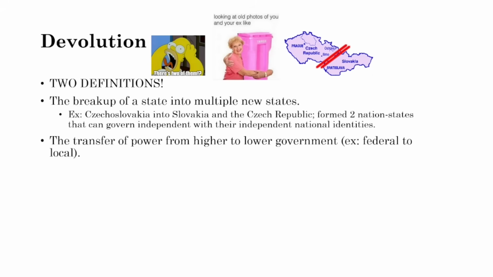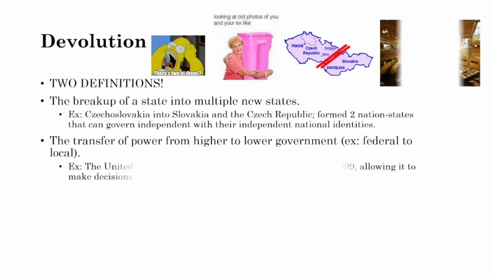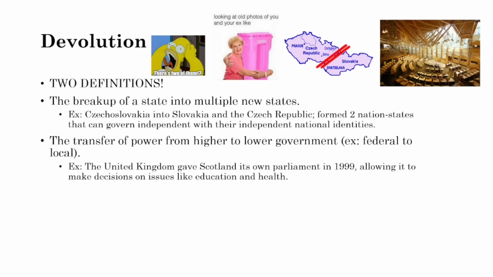The other definition of devolution is the transfer of power from higher to lower governments, from federal to local government. For example, in the United States, that would be powers going from Washington, D.C. to a state like Florida or Alabama or Mississippi. I'm just going to continue getting further west. In the United Kingdom, we've seen a lot of devolution to regions like Scotland and Wales. For Scotland, they got their own parliament right before the new millennium, allowing it to make decisions on issues like education and health.